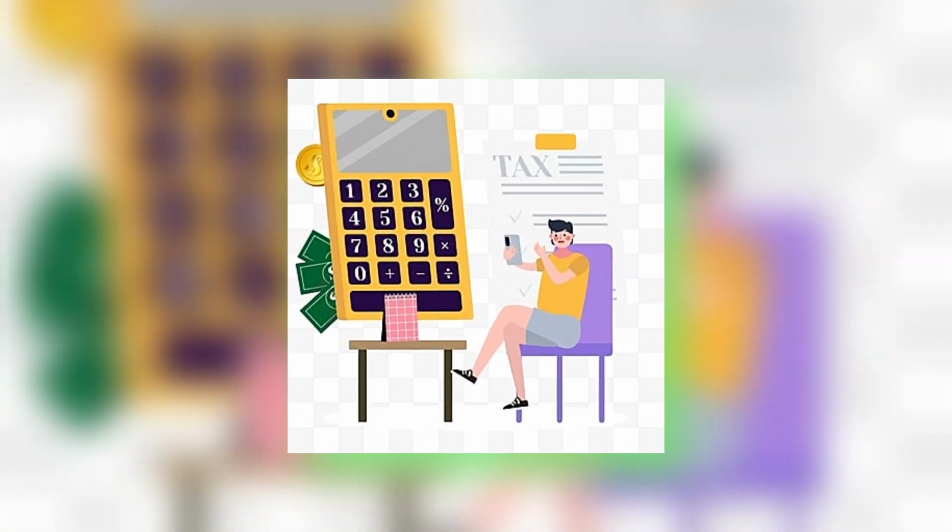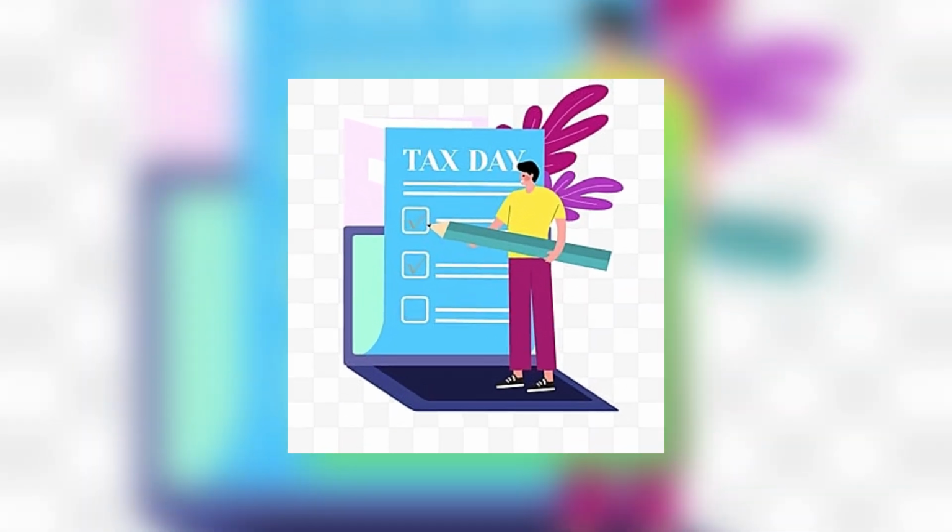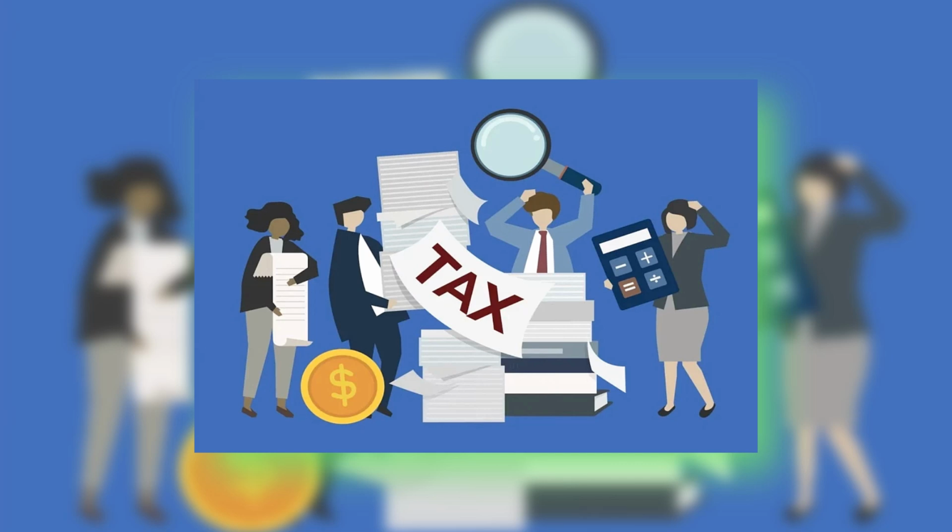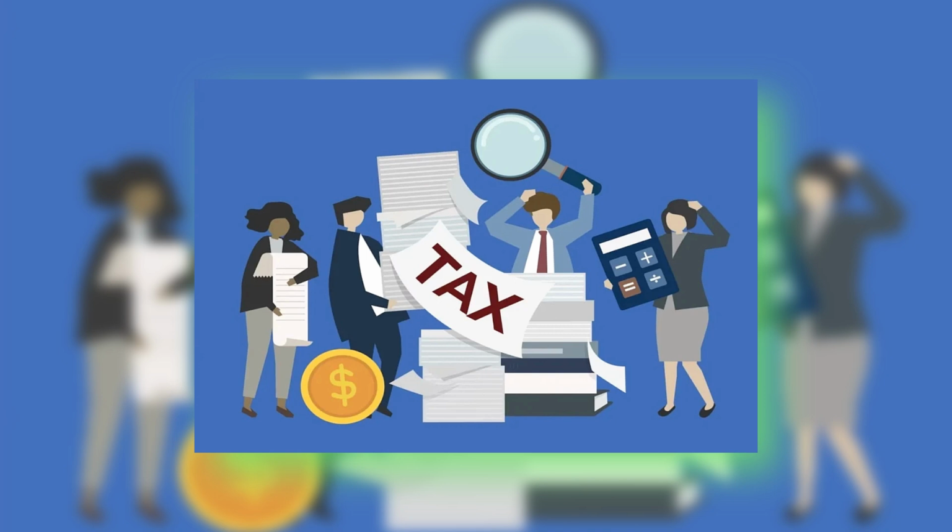1. Missing information from your tax return. One of the top reasons for the hold is that your tax return is missing some key information. Common missing items include Social Security numbers for you, your spouse, or dependents. Birth dates for you, your spouse, or dependents. Signatures on the return. Supporting tax forms like W-2s or 1099s.